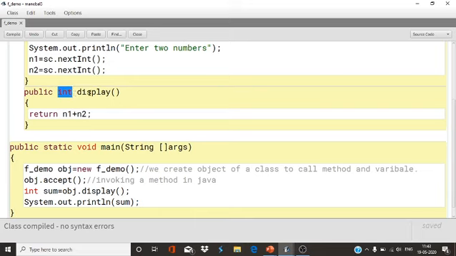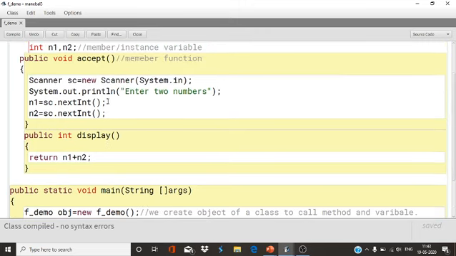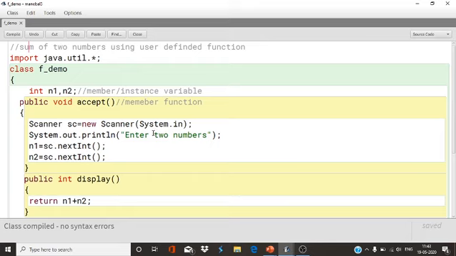What type of value you want to return from this function, you can use that as the return type. n1 and n2 are integers, that's why I have used int. Now I will show you the function parameter. This is the function without parameter. Parameter is not there.